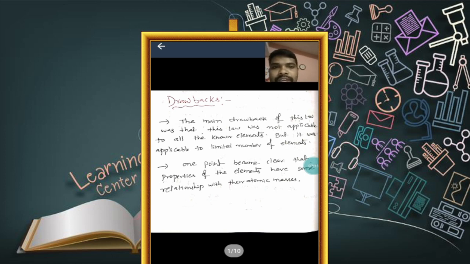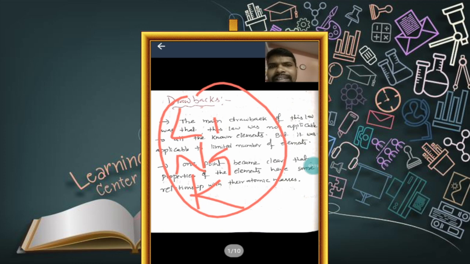Suppose you arrange lithium, sodium, potassium into a triad, these three elements have almost the same properties. In the modern periodic table, these three elements are placed in the same group, group 1A. Clear? In the same way, the elements placed in a triad have almost the same properties. That means there was a relationship between atomic weight and properties.